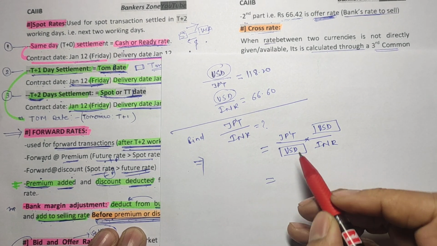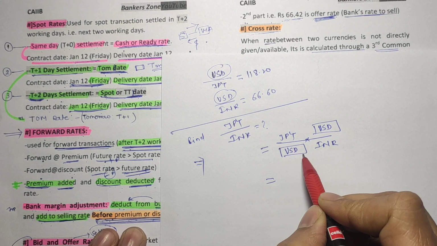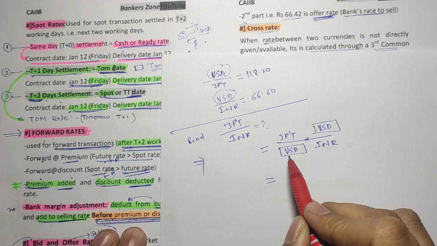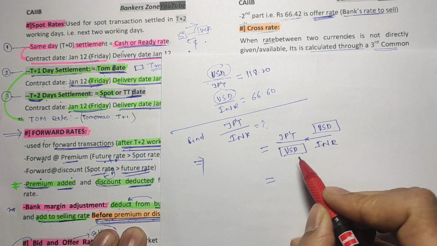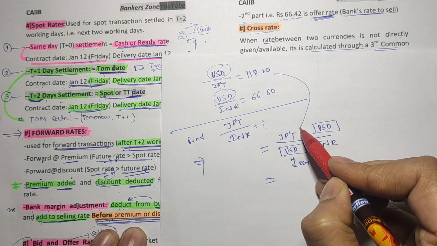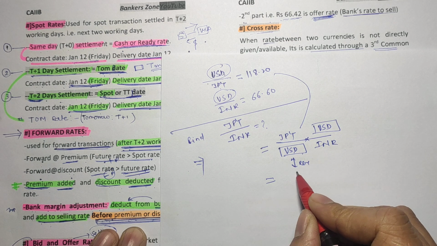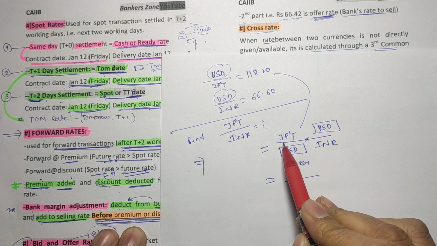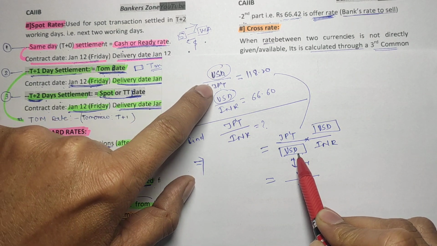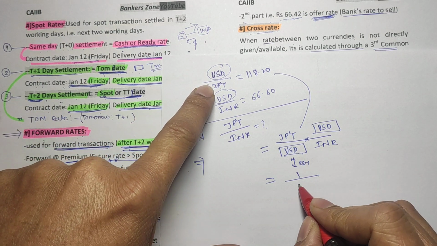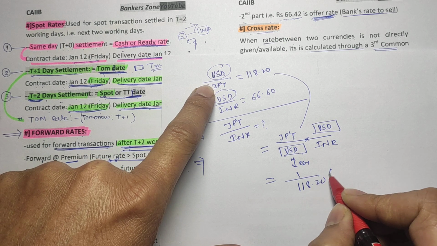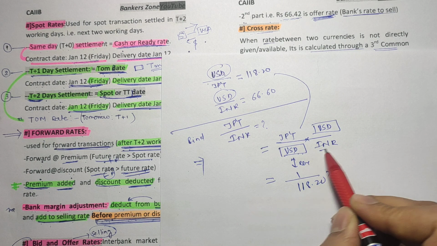So what is the Japanese yen upon US dollar they have given? They have not given that, they have given USD upon Japanese yen. So we want Japanese yen upon USD, so just reverse it. While reversing, the value they have given is also reversed, so take the reciprocal value. So we take 1 upon 118.20, multiplied by US dollar upon INR, which we want.